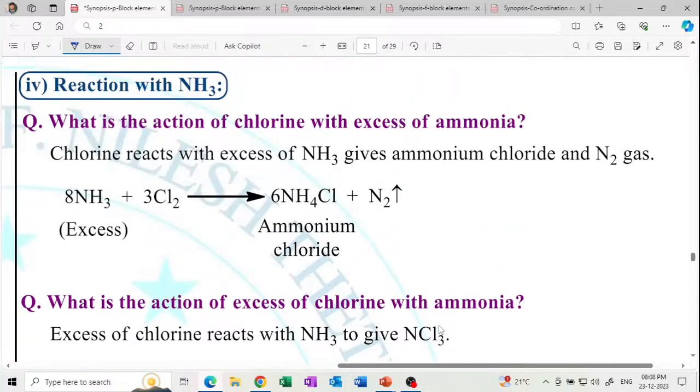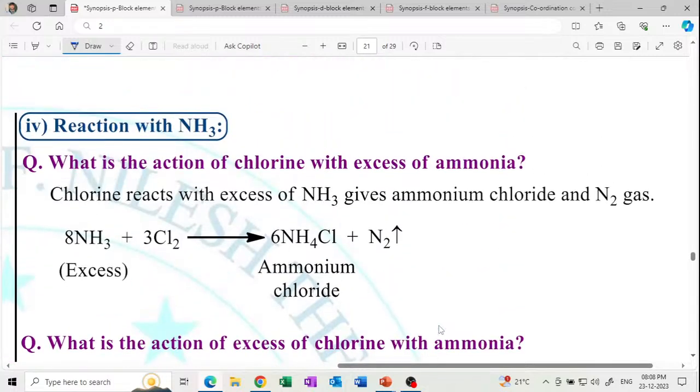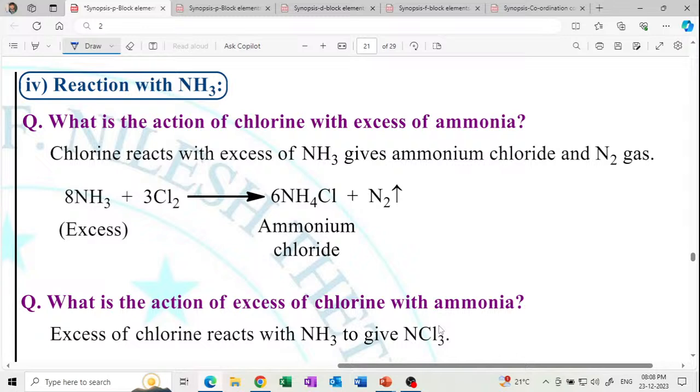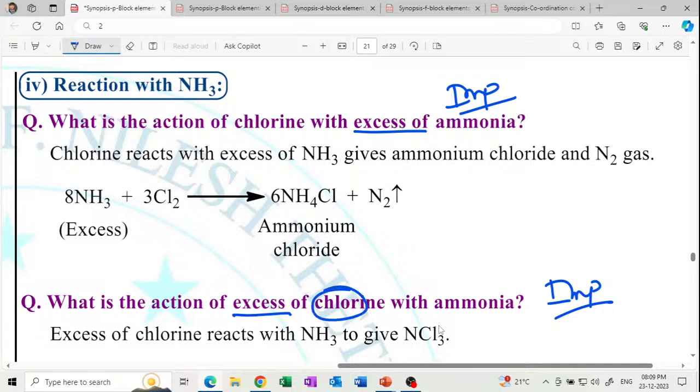Next is a very important question. Reaction with ammonia. Two questions here, both important. Reaction with NH3, ammonia. Both questions are important. What is the action of chlorine with excess ammonia, and what is the action of excess chlorine with ammonia? Here chlorine is in excess, there ammonia is in excess. What is the action of chlorine with excess ammonia?